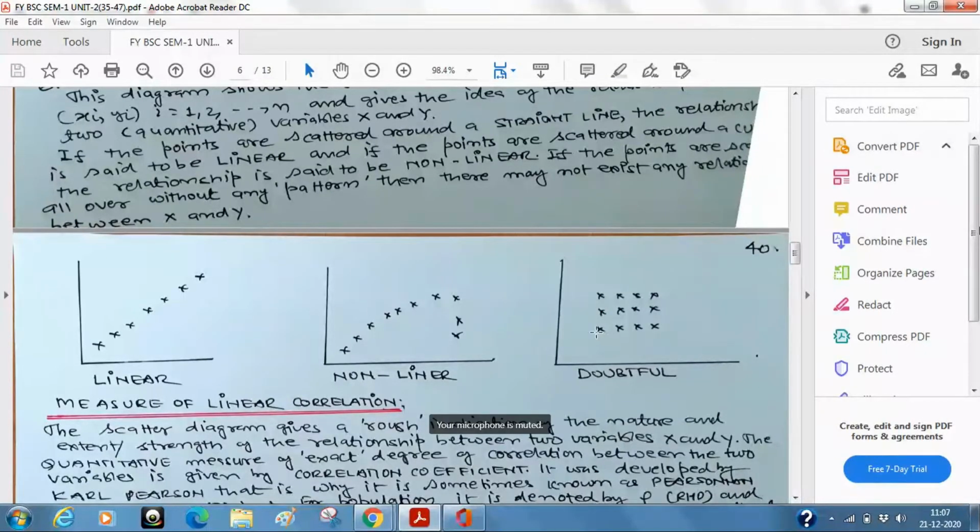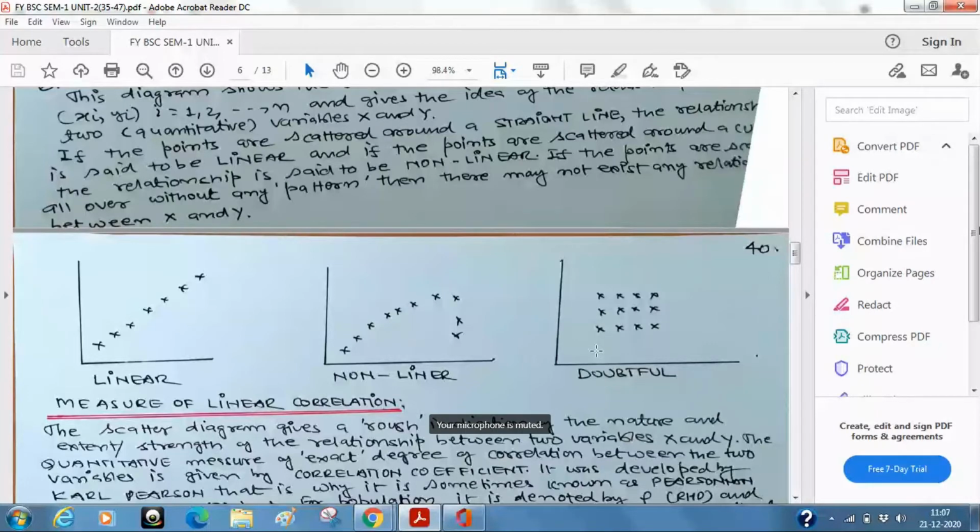Suppose you have some value of x and some value of y. These values are there, but when you plot them, there is no exact pattern which is visible. In that sense, the values are there. Of course, suppose again you can draw a perpendicular from here to here. This is the x value and this is the y value. So the point is here, but the next value is here.